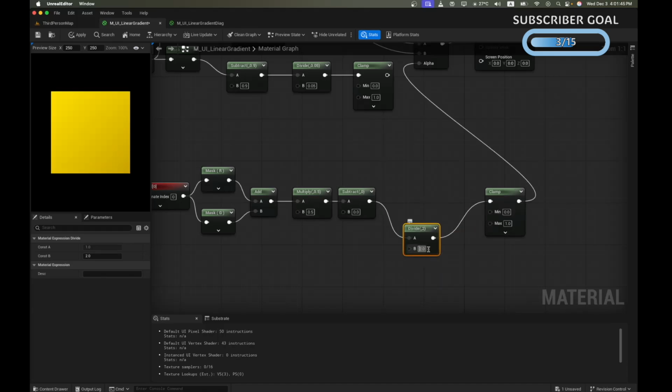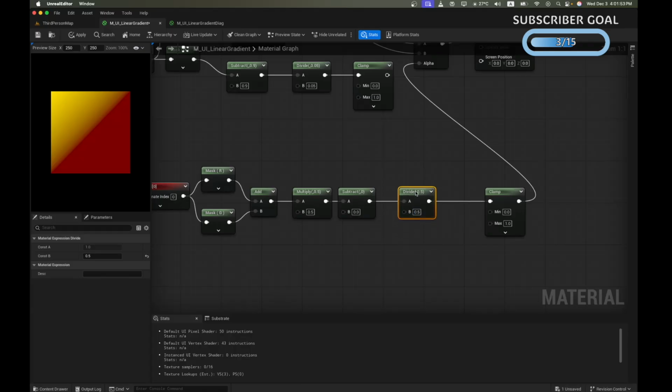And after dividing, the gradient is gone again. Let's subtract nothing, divide again by 0.5, and we are back to our original gradient. Let's divide it by 0.1. Okay, now the thing here is that we are multiplying it and dividing it as well. The multiplication and division is basically multiplying by 5, because 0.5 into 0.1 is 5. So let's get rid of the divide node and multiply by 5.